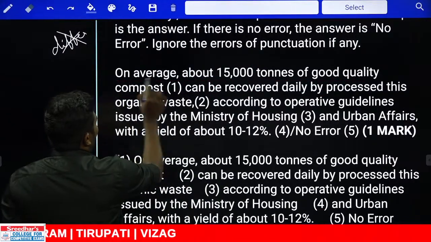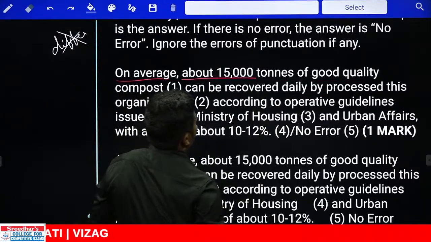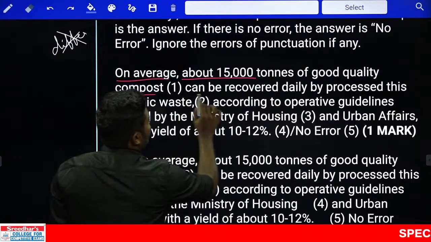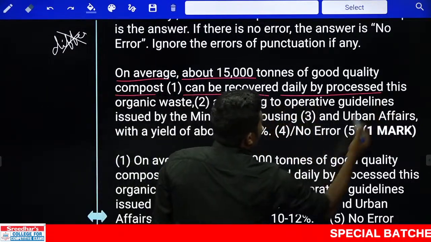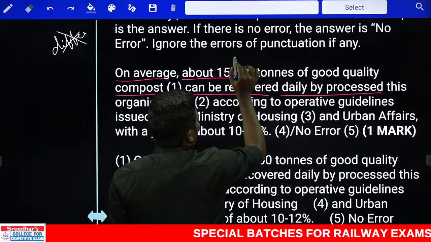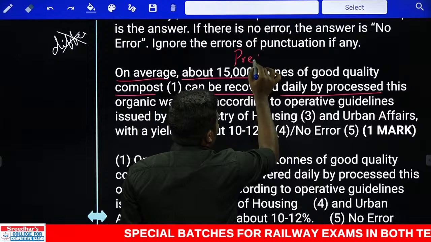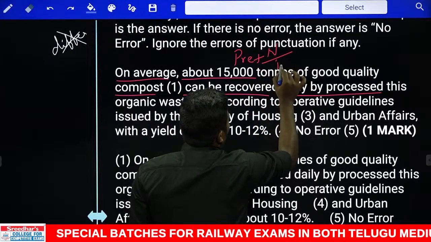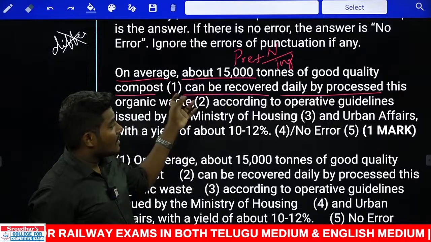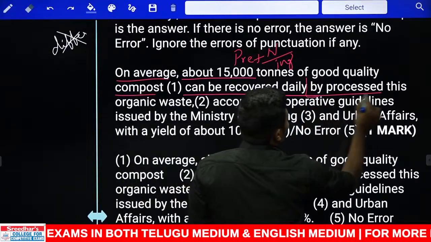Next, 148. On average, about 15,000 tons of good quality compost can be recovered daily by processed this. Have you got the answer again? Just before I told you, a preposition should be followed by a noun or it can be followed by ing. Now, how can they recover this? This can be recovered daily by processed this.